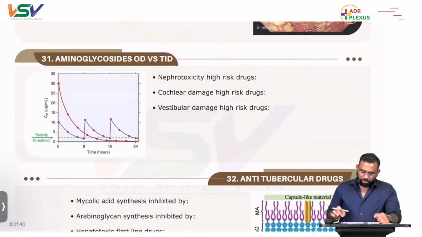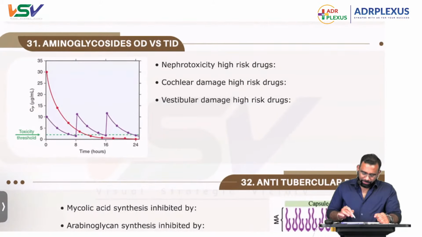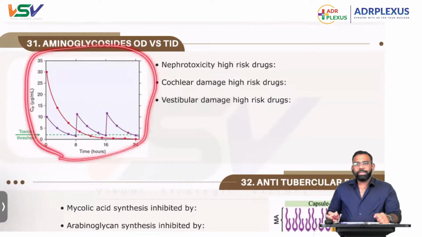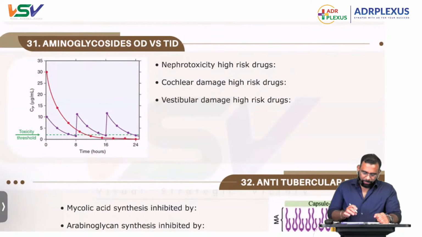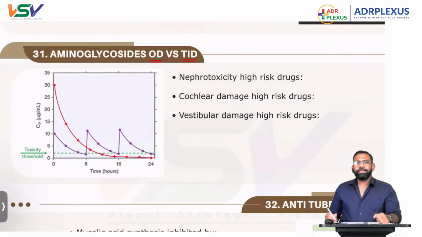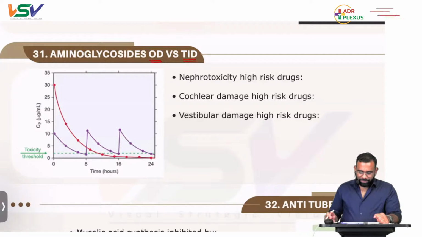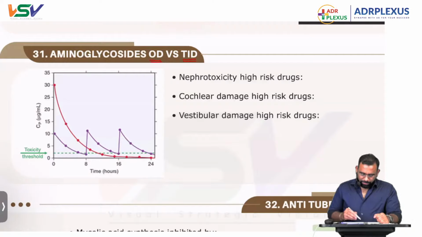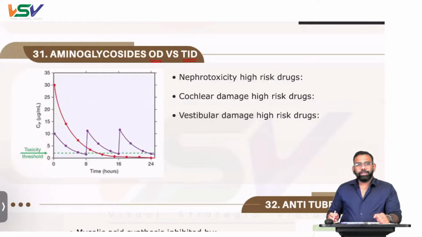Now let's come to a very important one. This might again be an expected graphical representation. Aminoglycosides: we have to give them via OD or via TID. The reason why it is important is that generally we would think that if we give it three times, then after giving it, looking at this kind of graph, for a very long period of time it is above the threshold value, so it might be causing high toxicity.